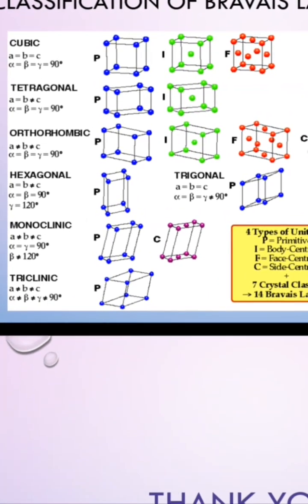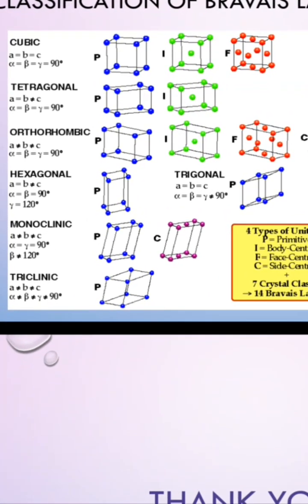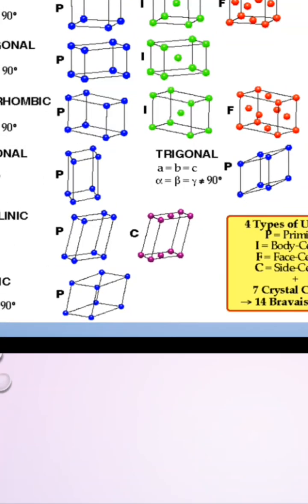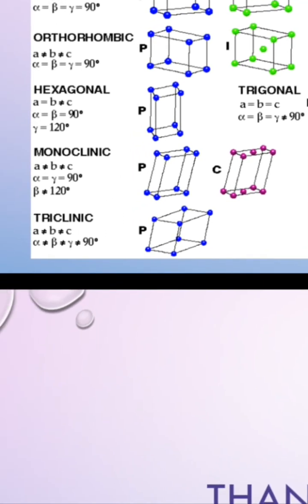Next, hexagonal. Here A equals B and not equal to C, and alpha equals beta equals 90 degrees. Both alpha and beta are at the same angle, but gamma is changing to 120 degrees. Then it forms a hexagonal shape. Next, trigonal. Here A equals B equals C, and alpha equals beta equals gamma, which is not equal to 90 degrees. That means the angles are not 90 degrees, it might be some other angle, but A equals B equals C.